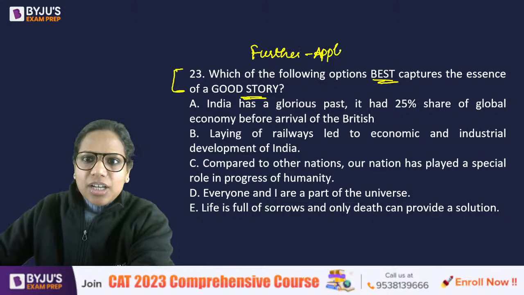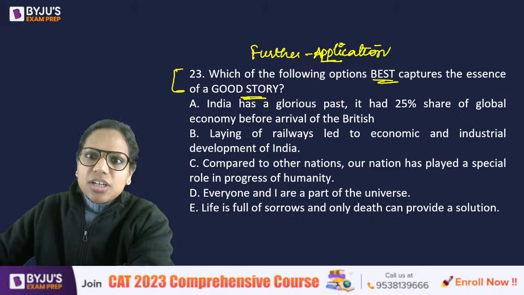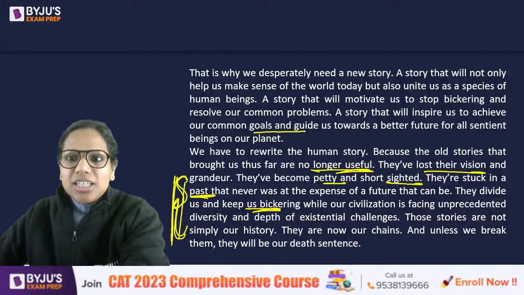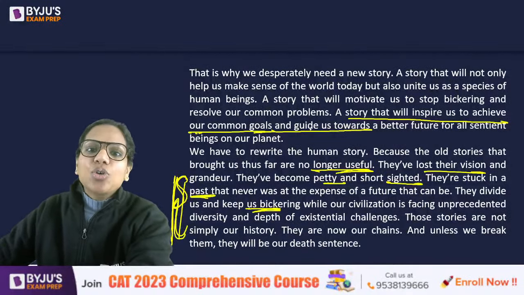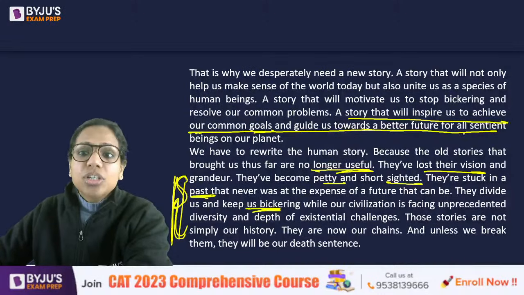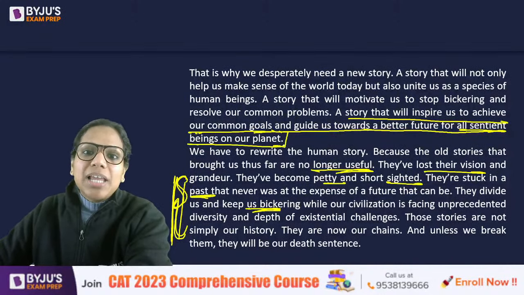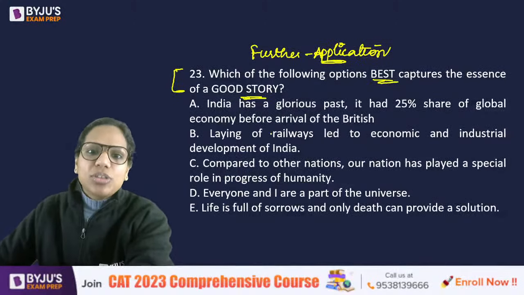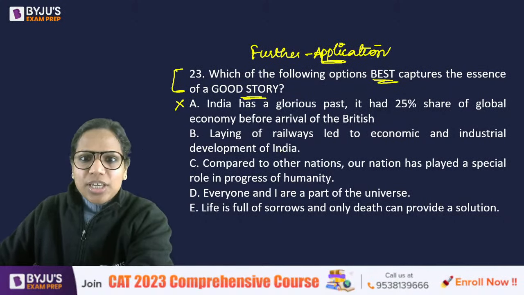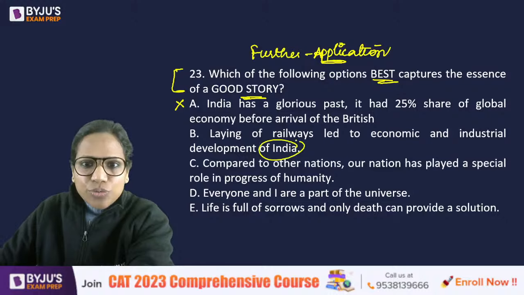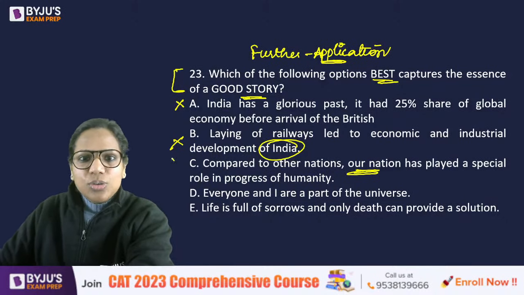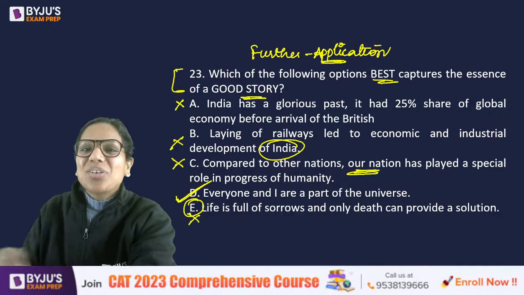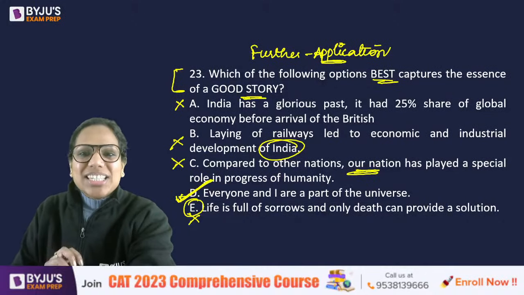Right? And it was again easy, because a good story is concerned with the benefit of all the fellow beings. See, it is a story that will inspire us to achieve our common goals and guide us towards a better future for all sentient beings on our planet. So it's not even confined to just my country. It is about all the sentient beings on the planet. Eliminated. Okay. It's not just about economic and industrial growth of India. Eliminated. Our nation, no, that's all sentient beings. Right? This one is very dark and extreme. This cannot be the answer. Right? So D is the answer.